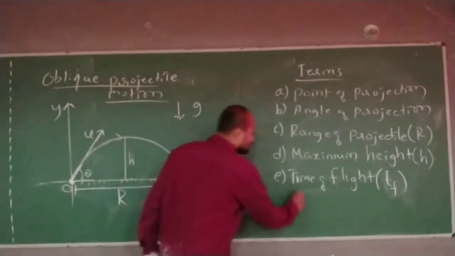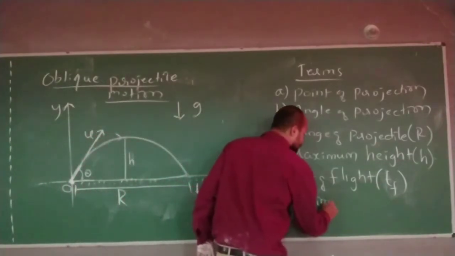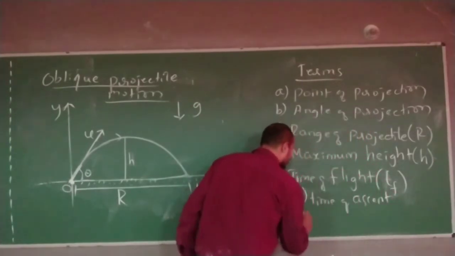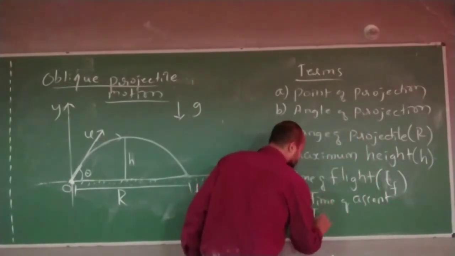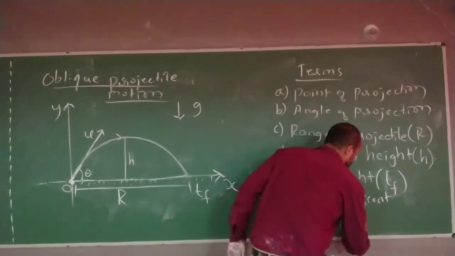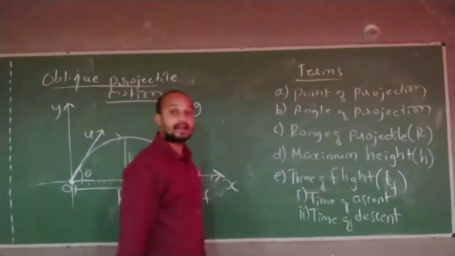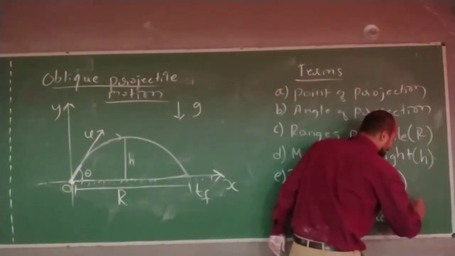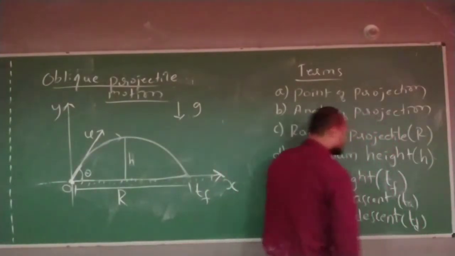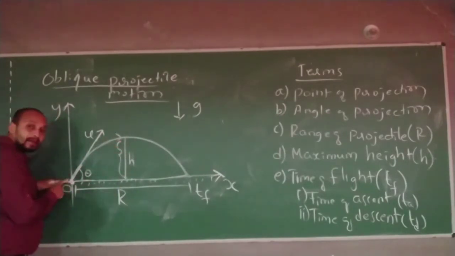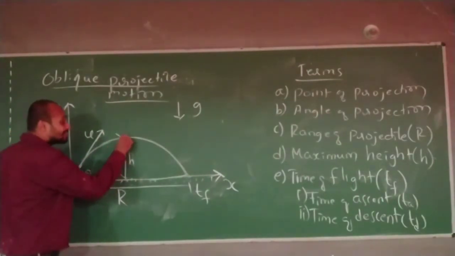Under this we have time of ascent and time of descent. Time of ascent is the time taken by this object to reach maximum height.